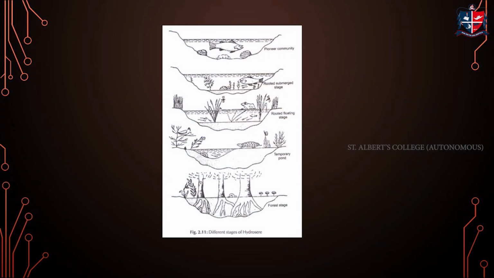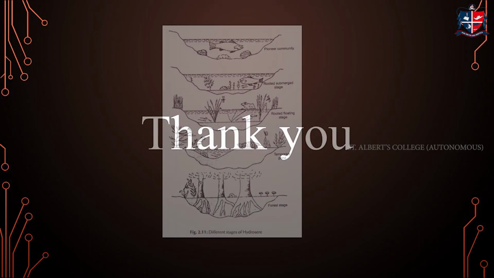This is the diagram which includes the pioneer community, rooted submerged stage, floating stage, temporary pond, and forest stage.